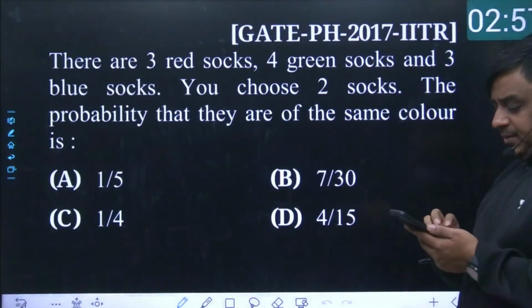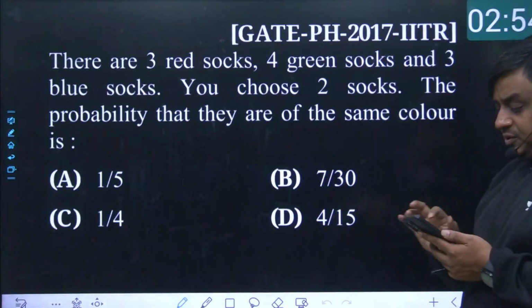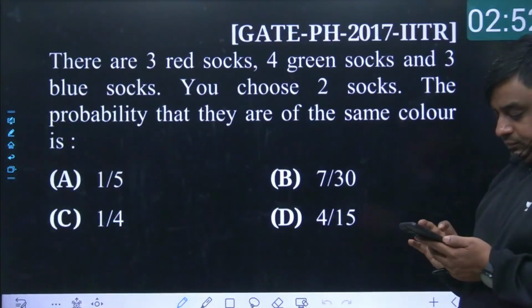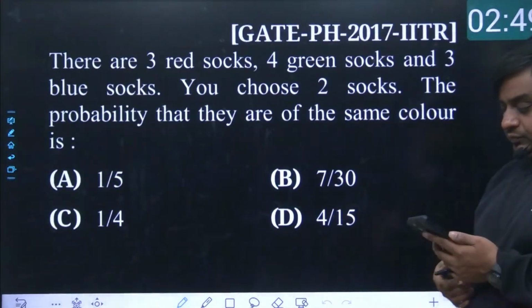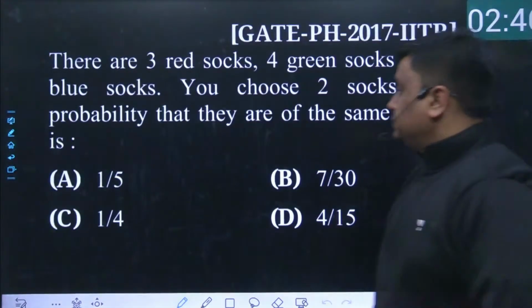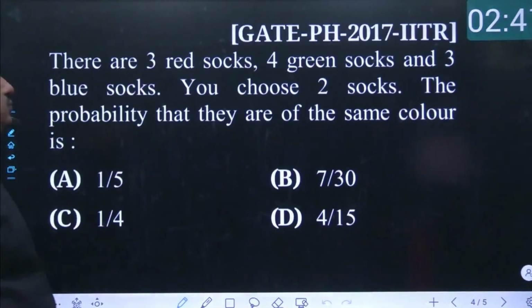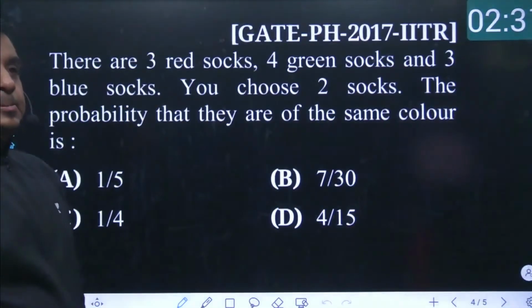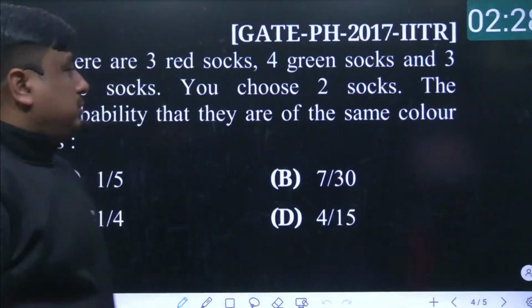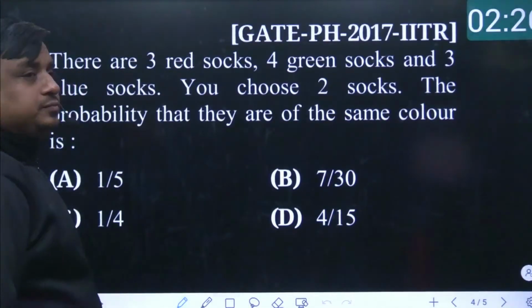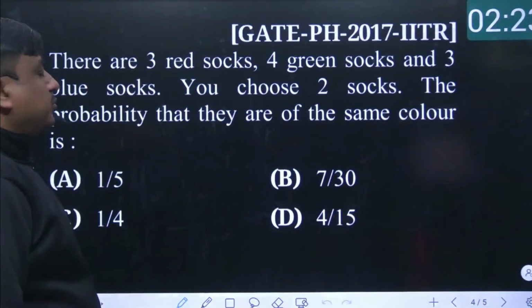Read the problem carefully and tell me what must have been the best answer for this given question.